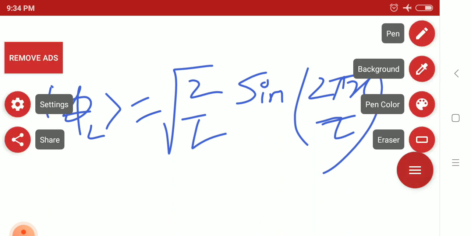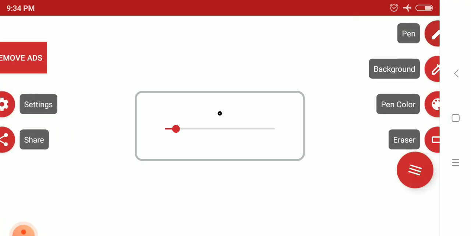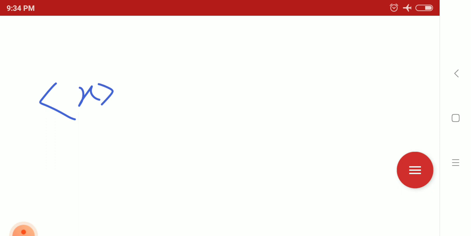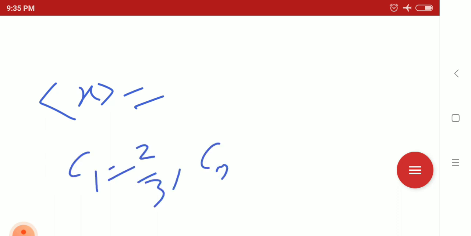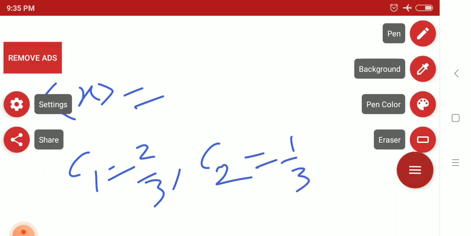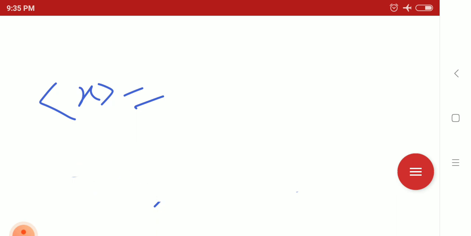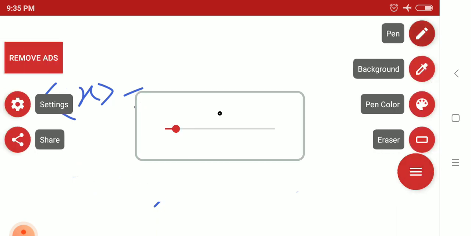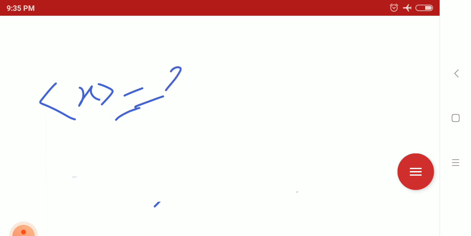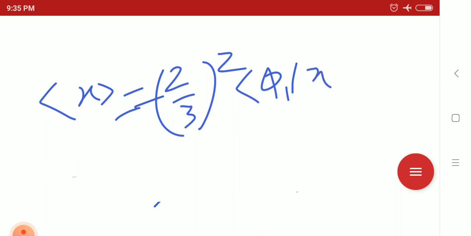So how can we write x average in that? That means how can we write the expectation of x in that case of the 1D box, which is actually a superposition state. So c1 square, what is c1 there? c1 is root 2 by 3 and c2 is 1 by root 3, as given, the wave function is such that root 2 by 3 phi 1 plus 1 by root 3 phi 2. So we can write the expectation of x as